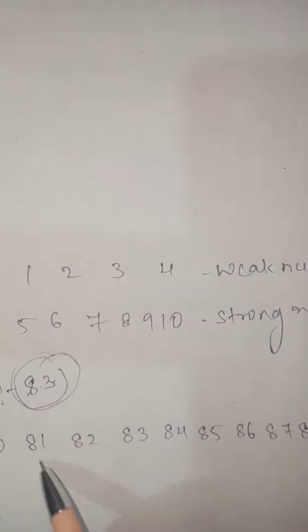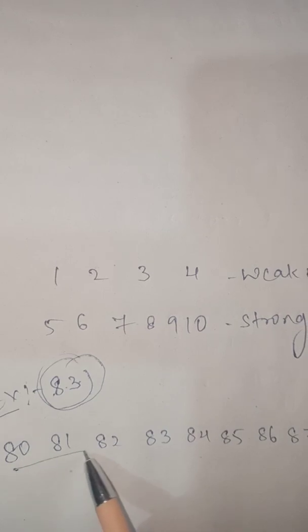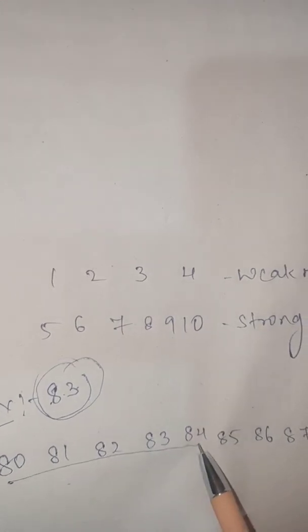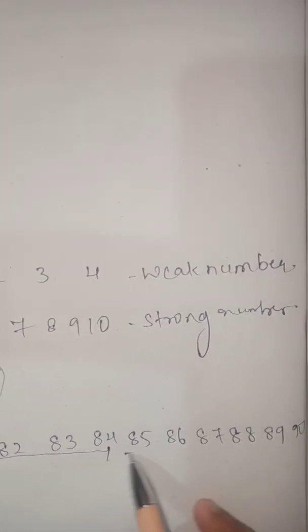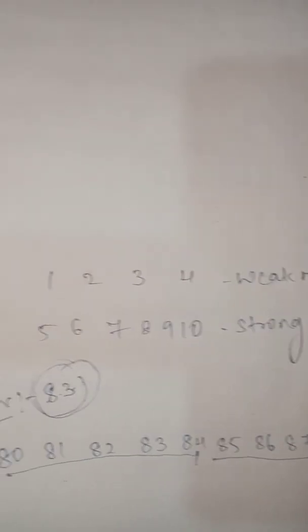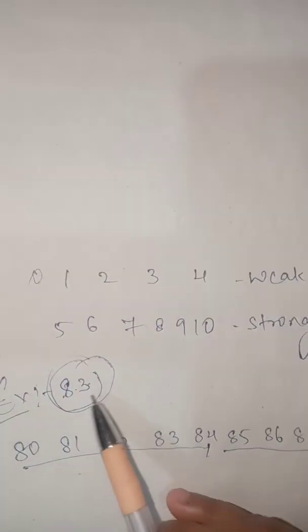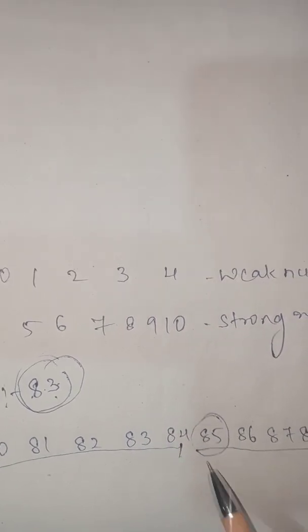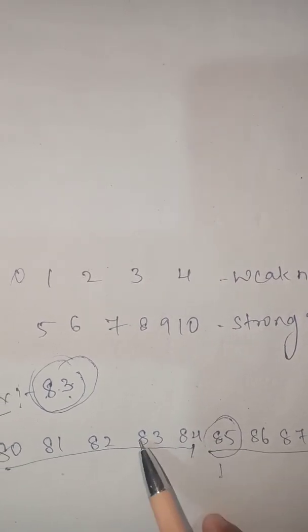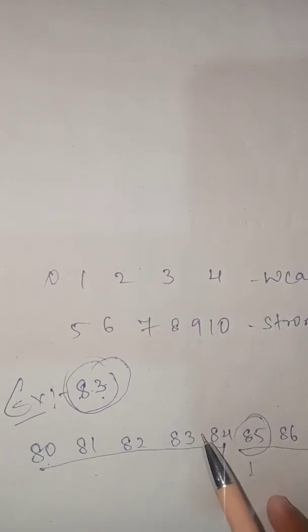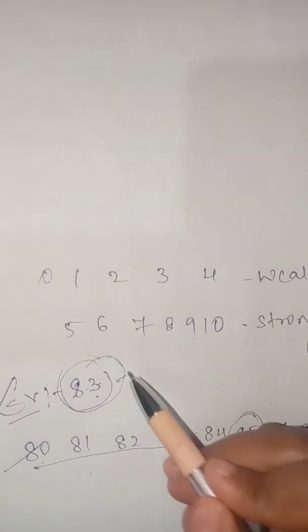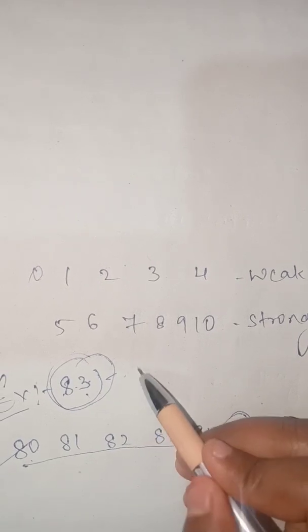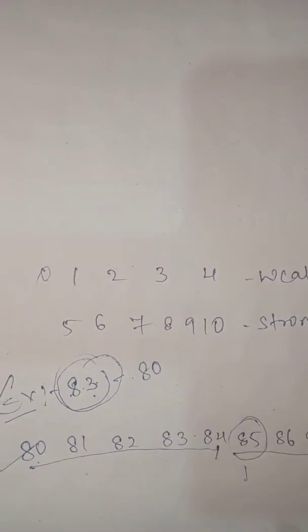80 to 84 are weak numbers. 85 to 90 are strong numbers. 83 is below 85, so it is a weak number. So the rounding of 83 to the nearest tens place is 80. Okay. Next example.